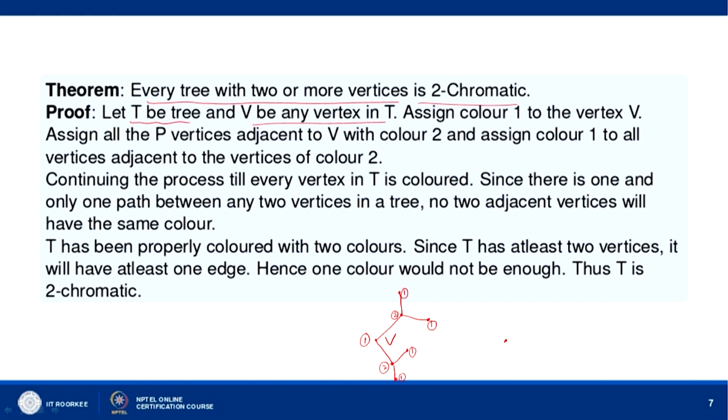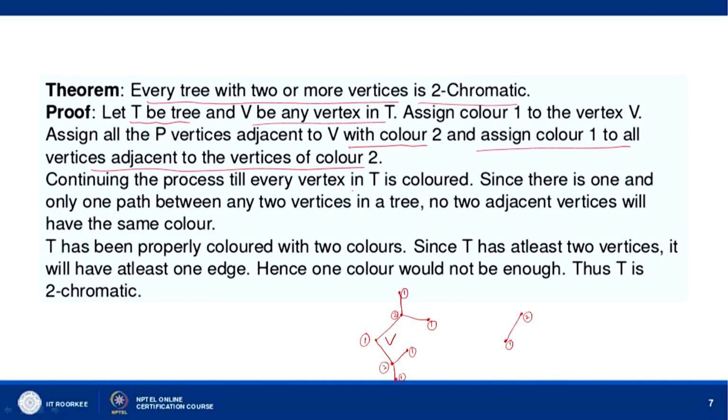If there are only 2 vertices, okay, then you have this graph, which is a tree. Okay. So, in such case one color will be needed to color this, and one color will be needed to color this. So, 2 colors are required if the tree has 2 vertices, and if it has more than 2 vertices, then you need again 2 colors only to color it. Okay. So, assign all the vertices adjacent to B with color 2 and assign color 1 to all vertices adjacent to the vertices of color 2, like we have done here.